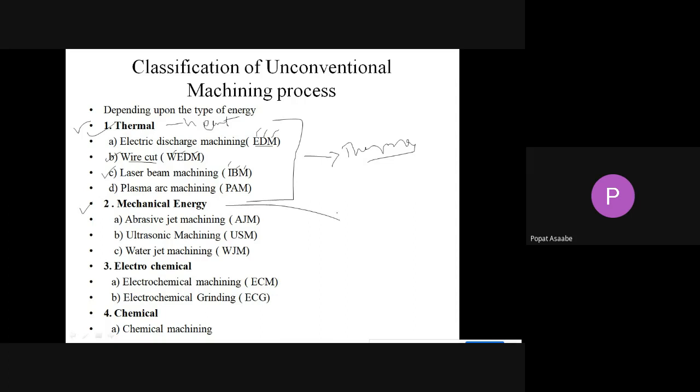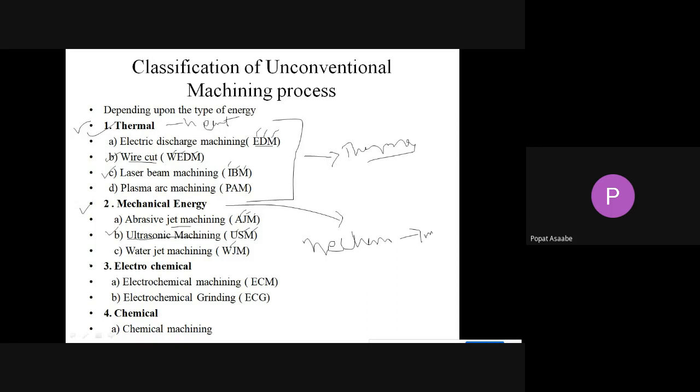Here we are using mechanical energy, and with the help of that mechanical energy, we will remove the material from the workpiece. The mechanical energy group consists of abrasive jet machining, AJM, then ultrasonic machining, that is USM, and the next is water jet machining, WJM. In these machining processes, we are using mechanical energy to remove the material from the workpiece.